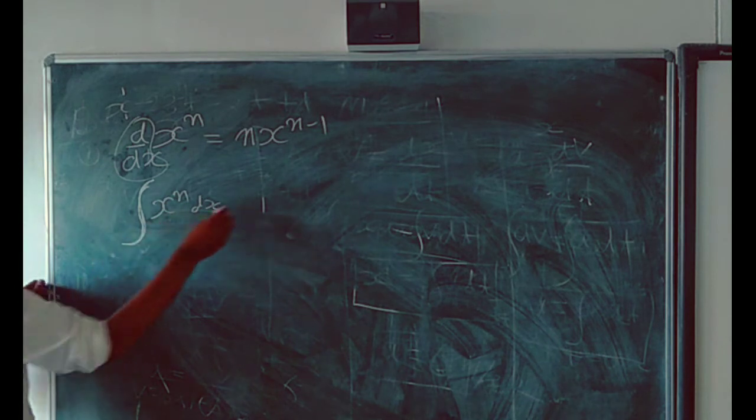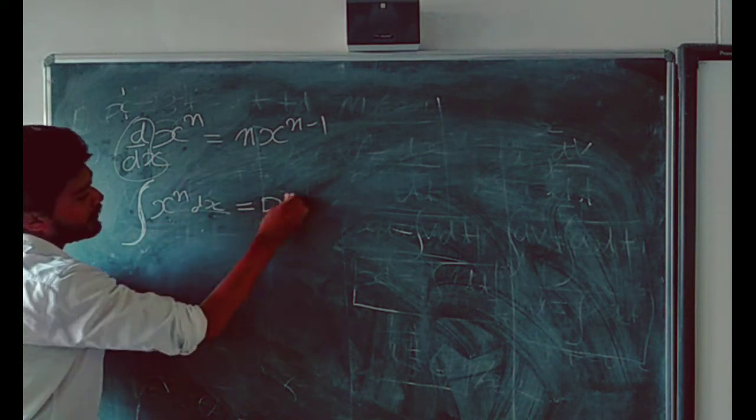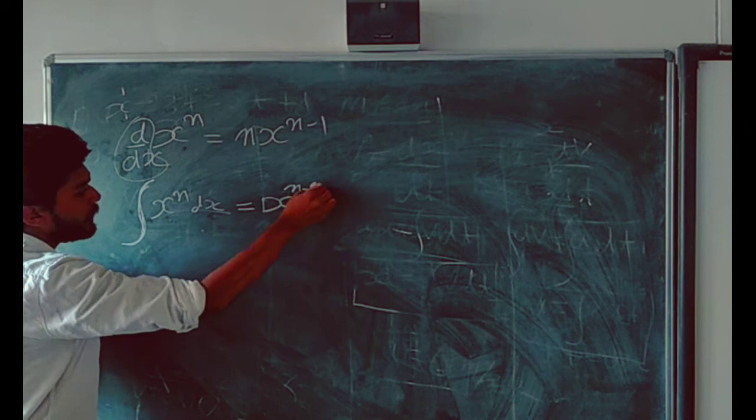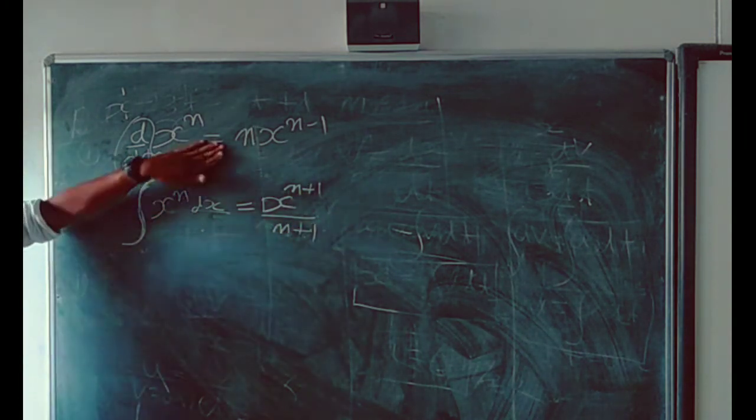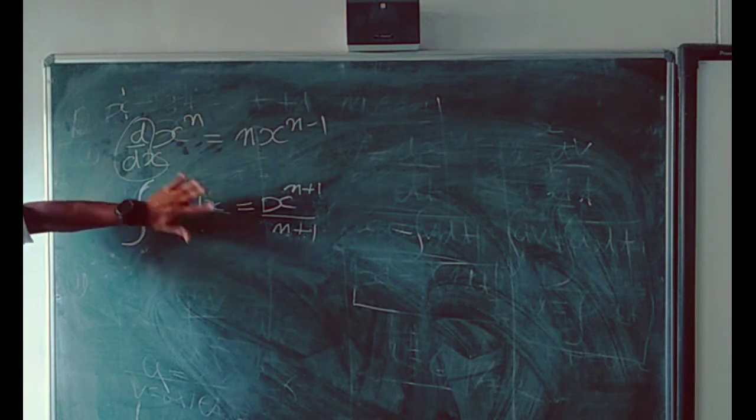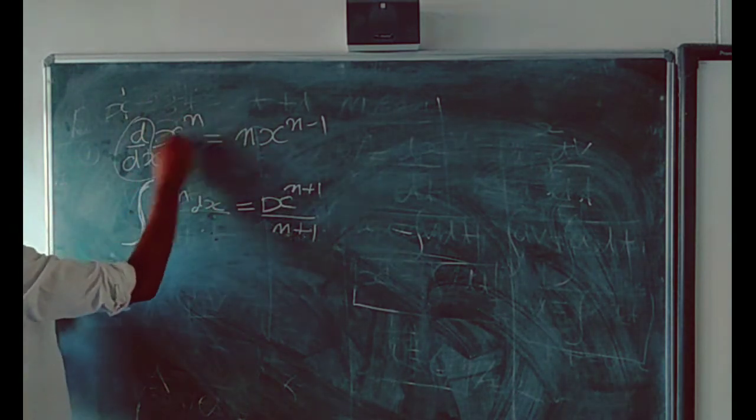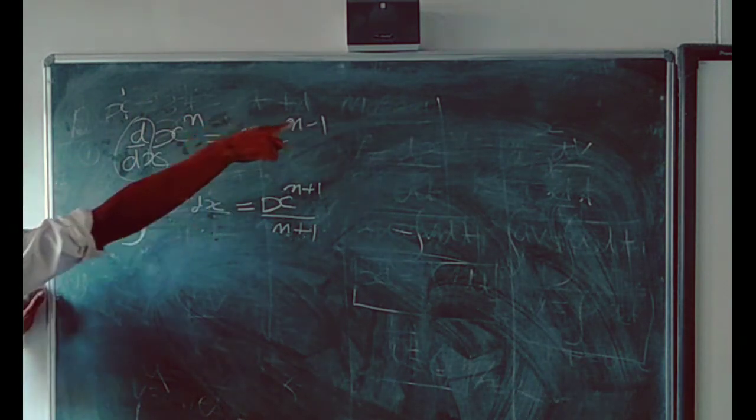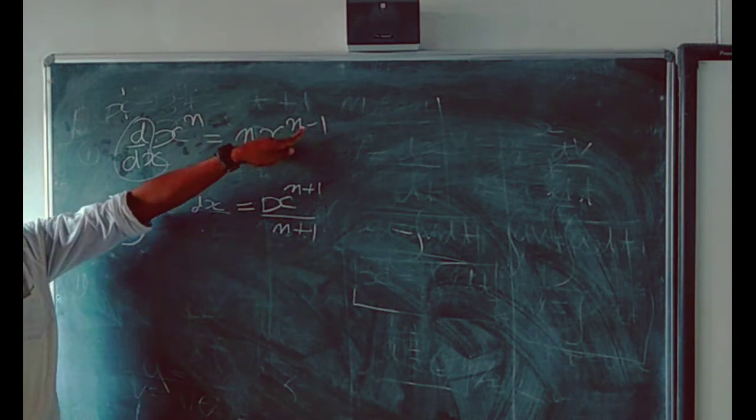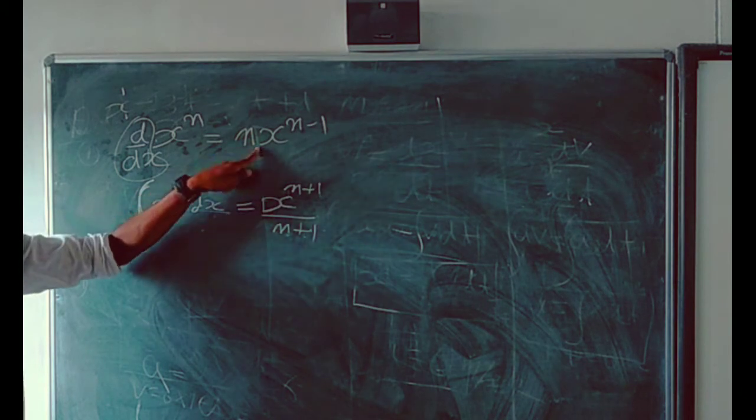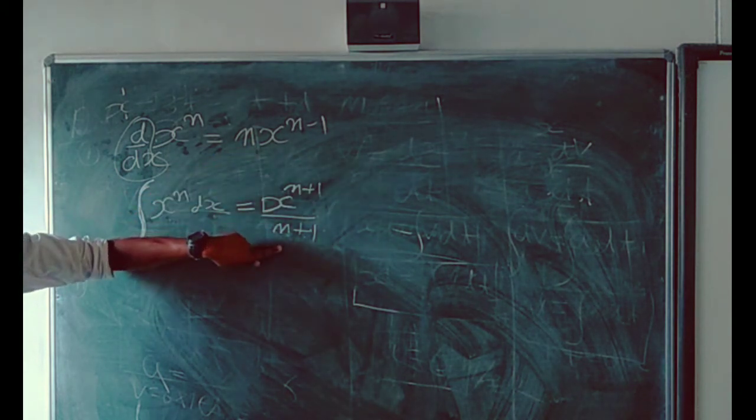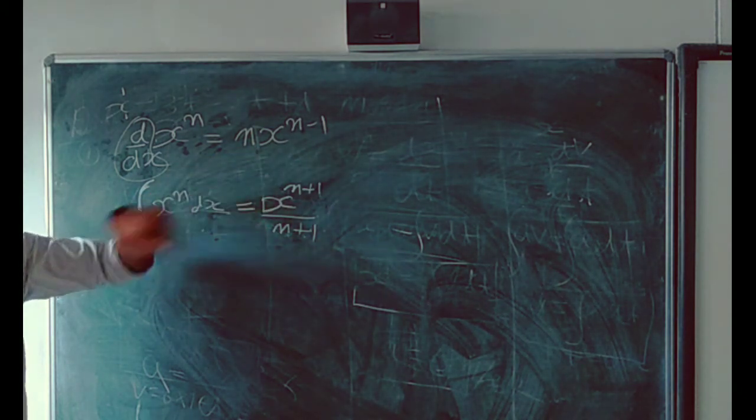And the integration of x to the power n is x to the power n plus 1 upon n plus 1. What is the difference between differentiation and integration? Here we put n in front and subtract 1 from the power, and here, in place of subtraction, we are adding 1. And in place of multiplication we are dividing, and we are adding 1 also here.